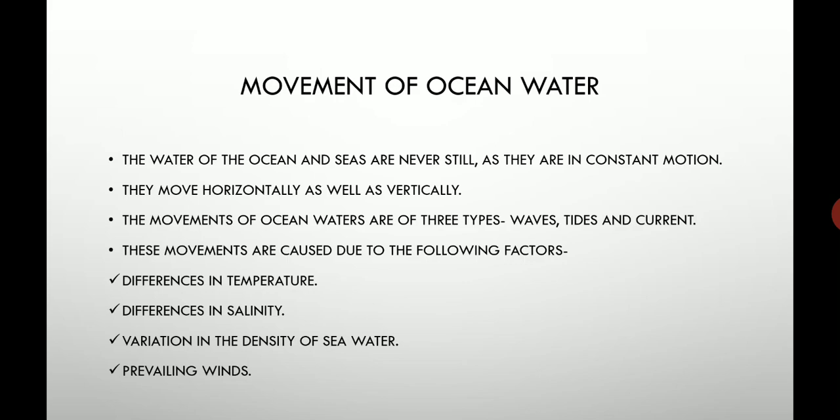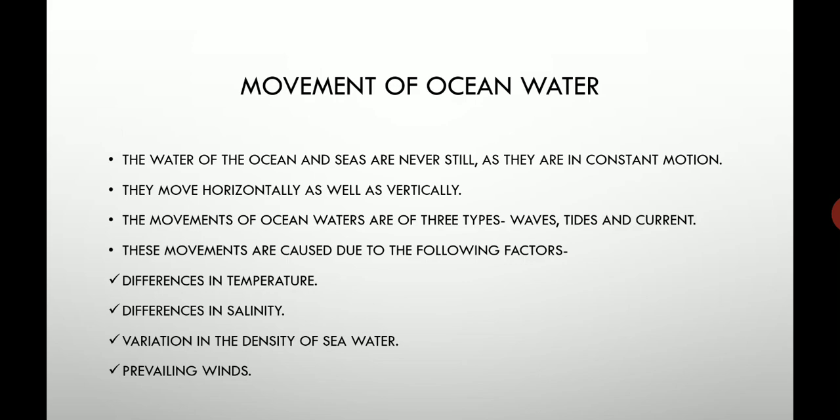Movement of ocean water means how ocean water moves. The water of the ocean and sea is never still. Means the water of sea and ocean is never still. They move on continuously, they are in continuous motion. They move horizontally or they move vertically also. Okay. The movement of ocean water has three types. Means in three ways ocean water moves: waves, tides, and currents.